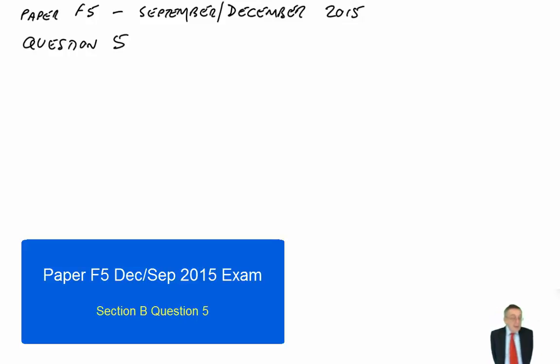5 marks. And to make sure you didn't miss what was asked, you've actually been told how the marks are split. It wasn't just calculate the return on investment, it was justify the figures that we were using in it. B, based on your calculations, calculate each manager's bonus for the year, 3 marks. And finally, C, discuss whether ROI is a fair basis for calculating the bonuses and the problems arising from its use.